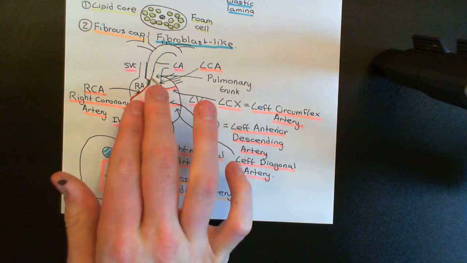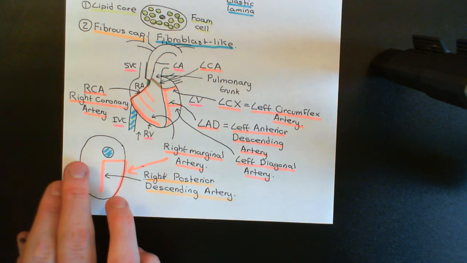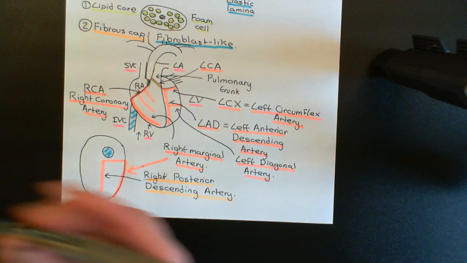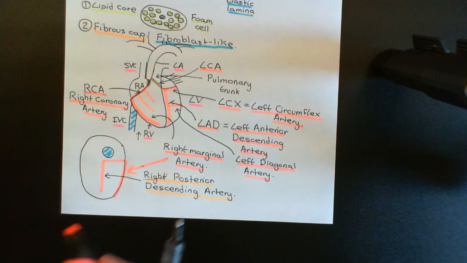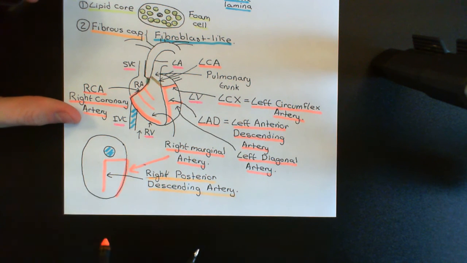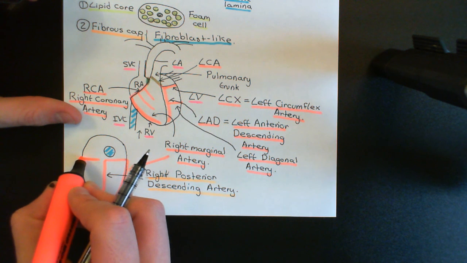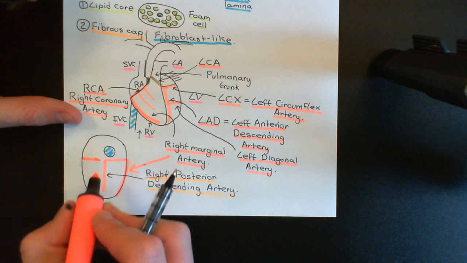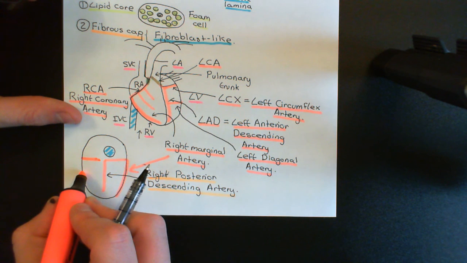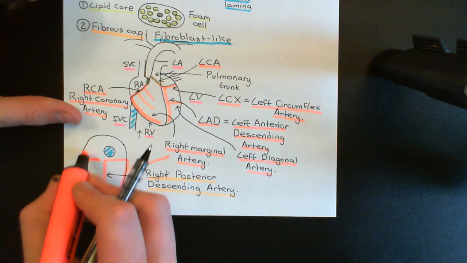Now let's follow the circumflex artery round and see what happens to that. So now of course we'll be going from the different side. Remember, if you like, this is the left atrium, this is the left ventricle here. So here now, here is the left circumflex artery coming round in the gap between the left atrium and the left ventricle. I'll also add on the left diagonal artery coming round here because this is coming round this margin here as well.